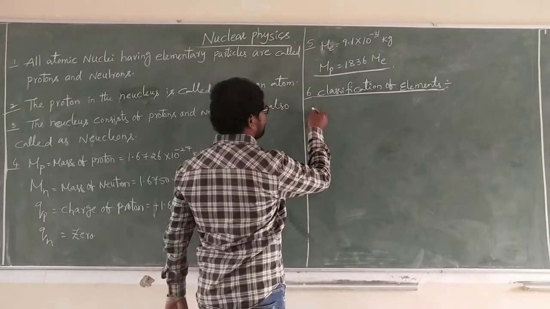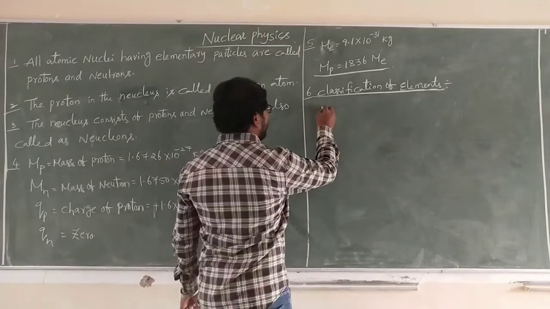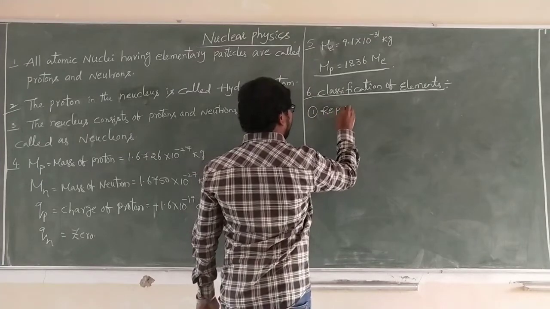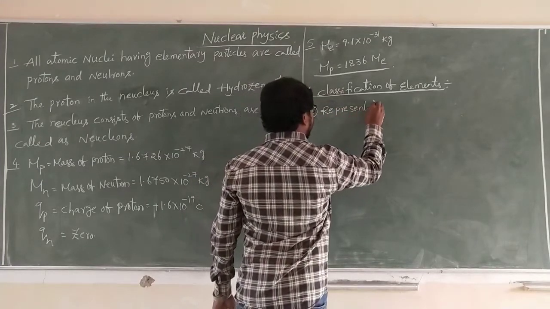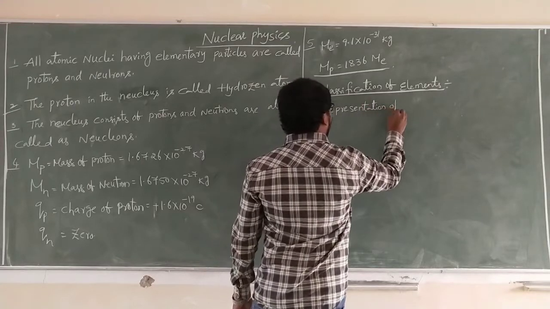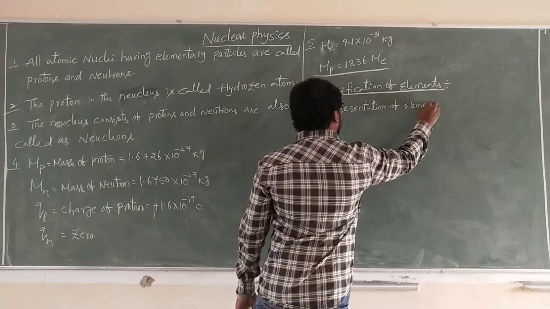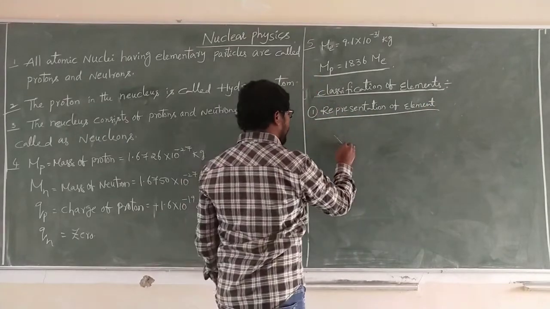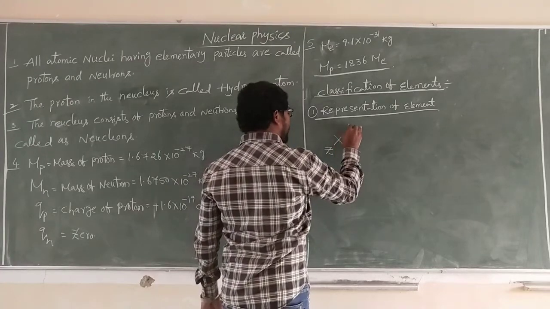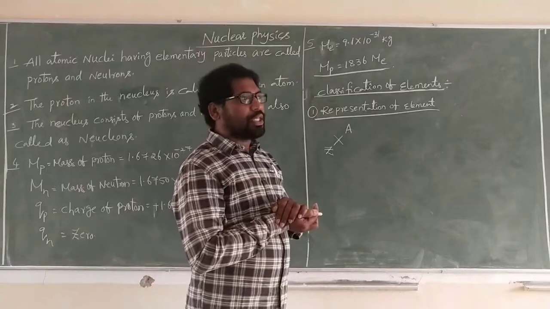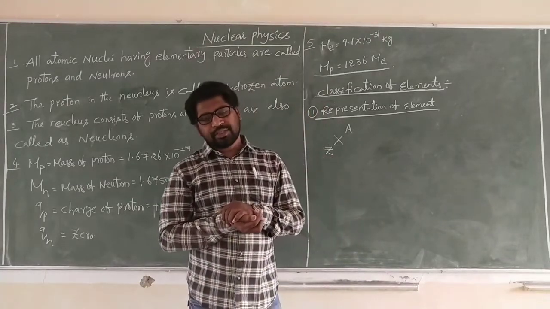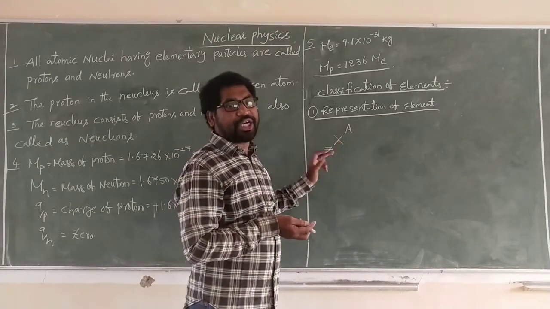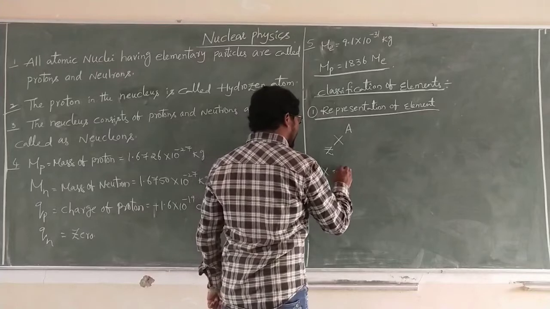First one is representation of element. See carefully. X, Z, A. In the periodic table, all elements we have written in that manner. What is X? See, X is nothing but the element.